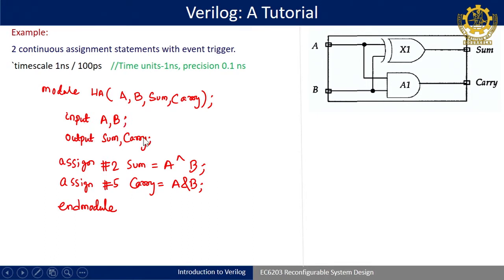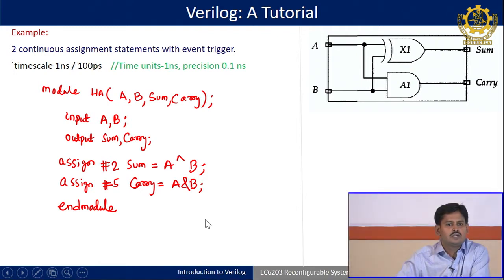In some tools nowadays they support that you can directly write here input A comma B comma output sum carry, that is allowed. The general structure is that first you define this, followed by you can define inputs and outputs individually. So, this is a very easy method of defining half adders and it is by using data flow modeling.